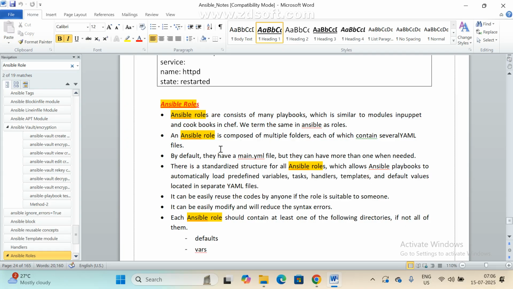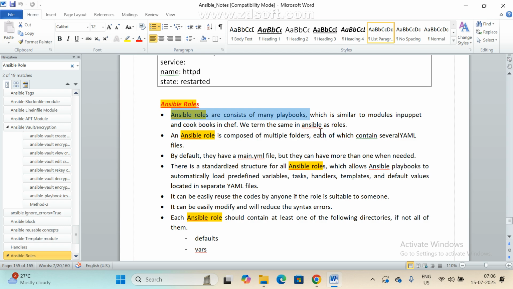Ansible roles consist of many playbooks. A playbook means many plays, and we are going to add many tasks, which call many modules. Ad hoc commands are single-line commands that we execute via the command prompt, via the command line.